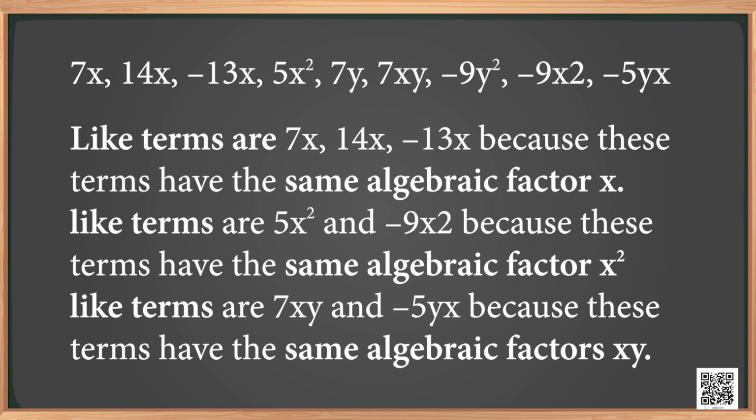Out of them like terms are 7x, 14x, minus 13x, because these terms have the same algebraic factor x. 5x square, minus 9x square are also like terms, because these terms have the same algebraic factor x square. 7xy, minus 5yx are also like terms, because these terms have the same algebraic factors x, y.